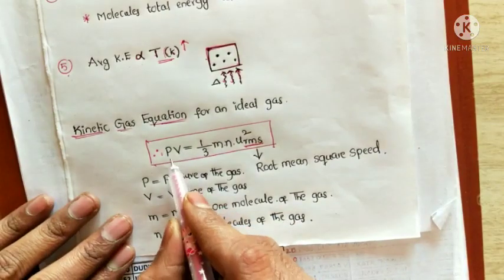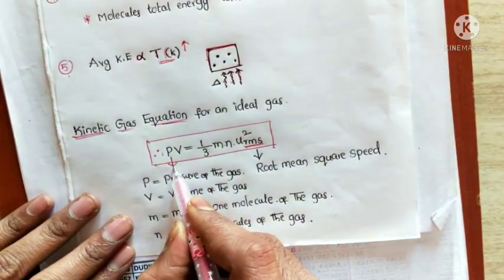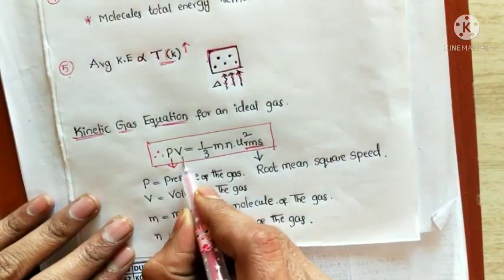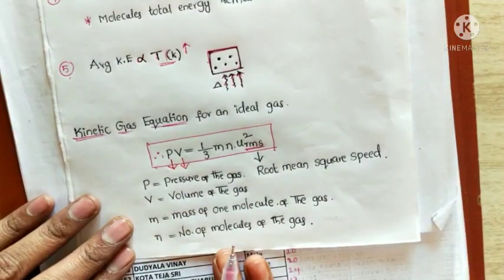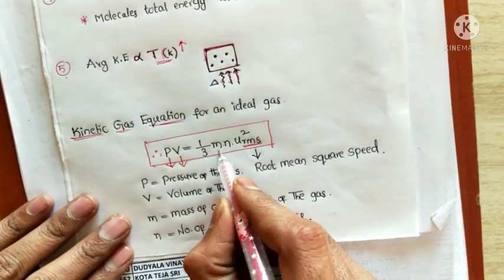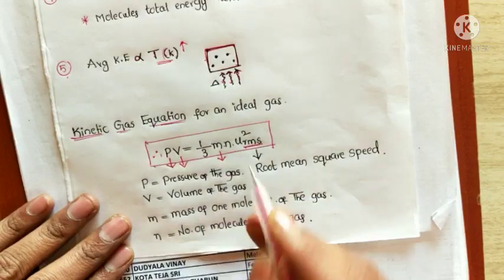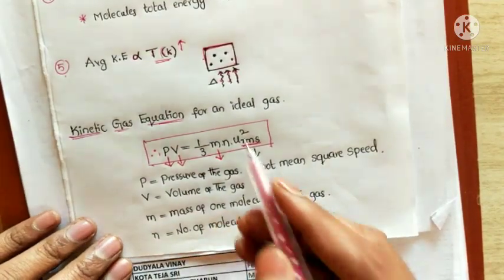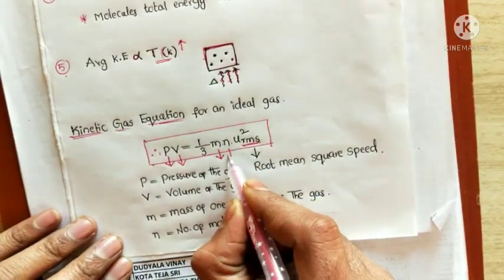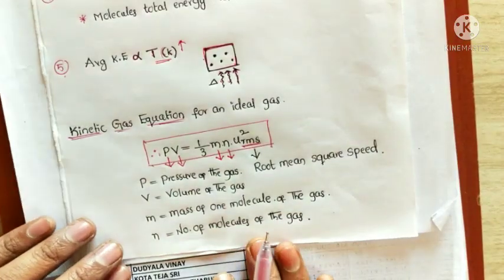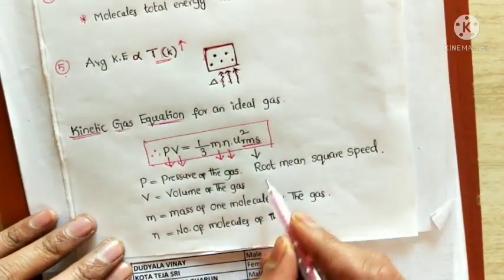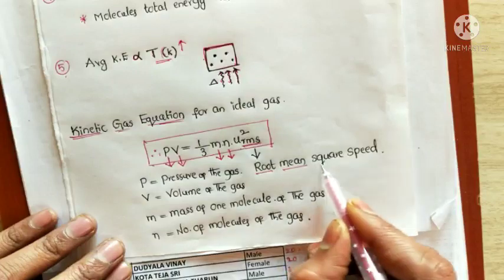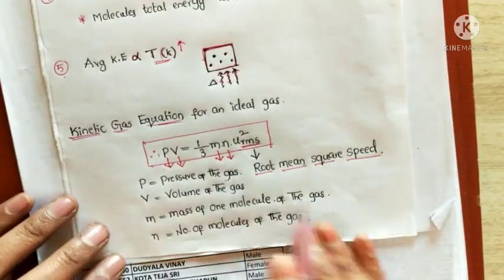Here P is the pressure of the gas, V is the volume of the gas, m is the mass of one molecule, n is the number of molecules, and u RMS is the root mean square speed.